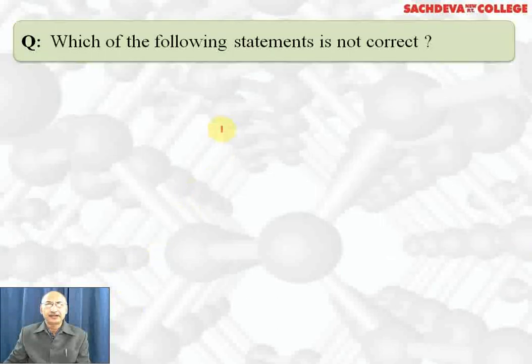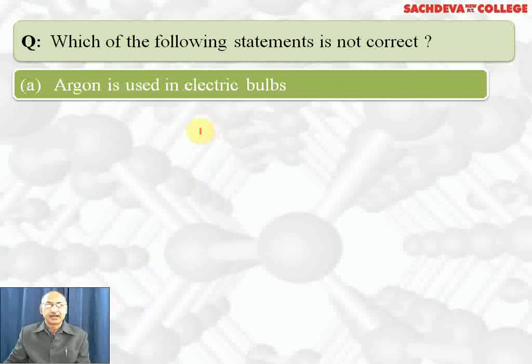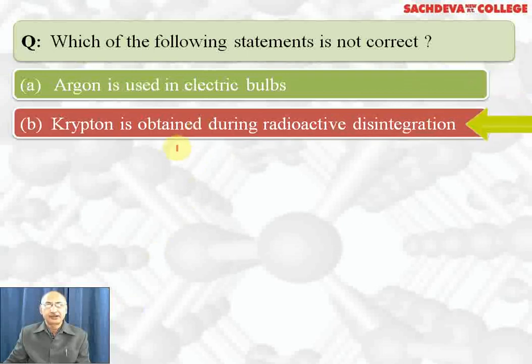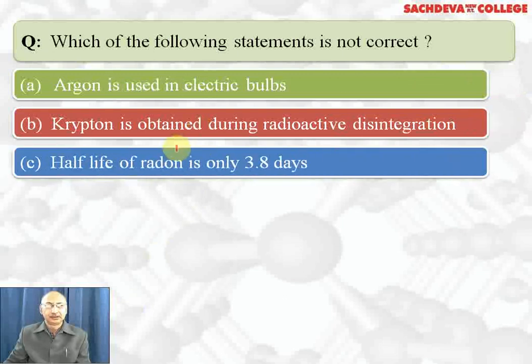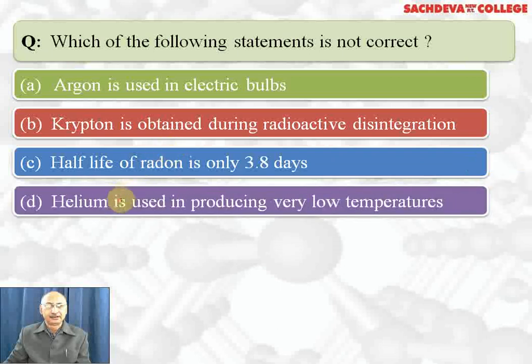Which of the following statements is not correct? Argon is used in electric bulbs, is a correct statement. Krypton is obtained during radioactive disintegration, it's wrong. Half-life of radon is only 3.8 days, it's correct. Helium is used in producing very low temperature, is correct. Correct answer is B part. Krypton is not obtained during radioactive disintegration. Rather, radon is obtained during radioactive disintegration.